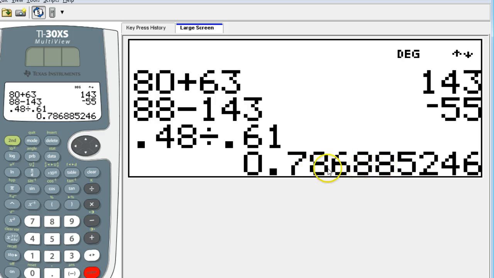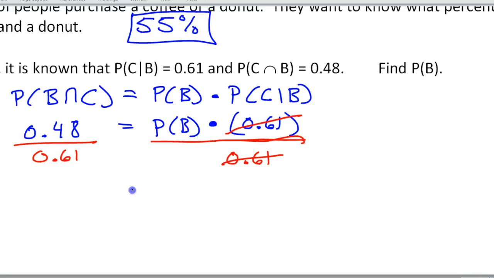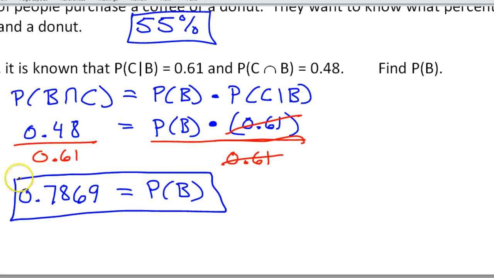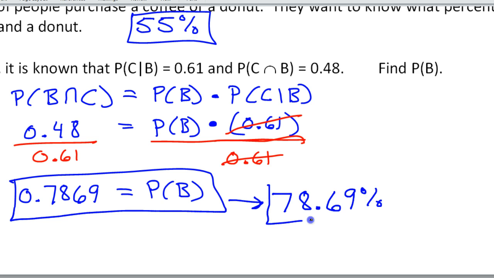Got to round up. 0.7869. All right, must use 4 decimal places. So that is the probability of B. So that's the answer. All right, of course you could write it as 78.69%, and that would be just as good.